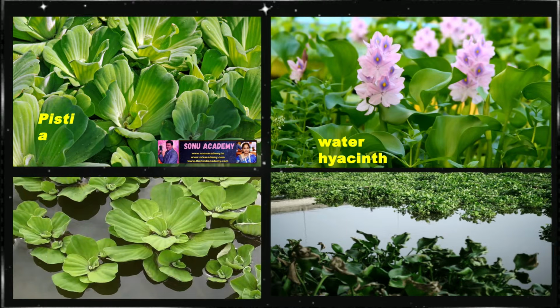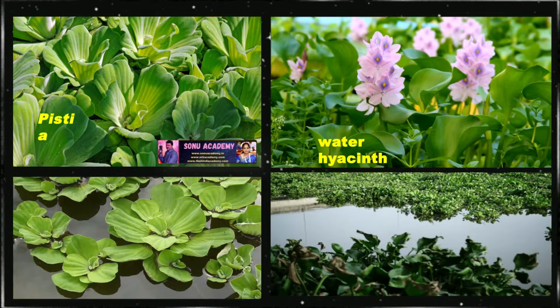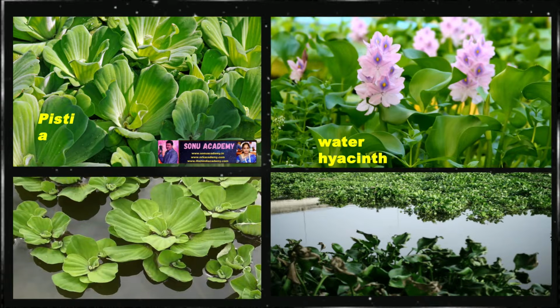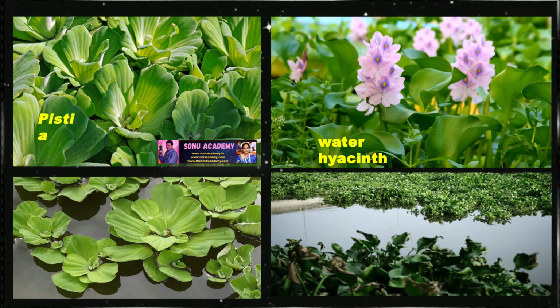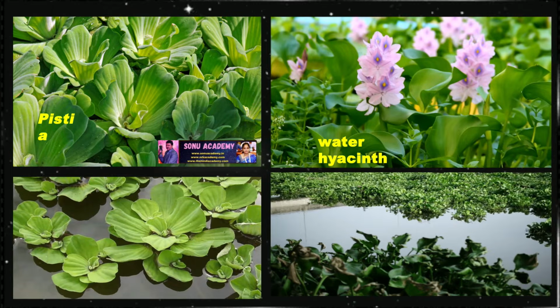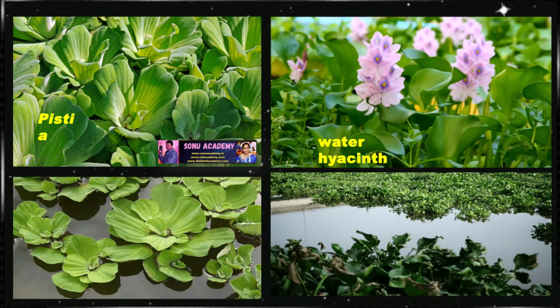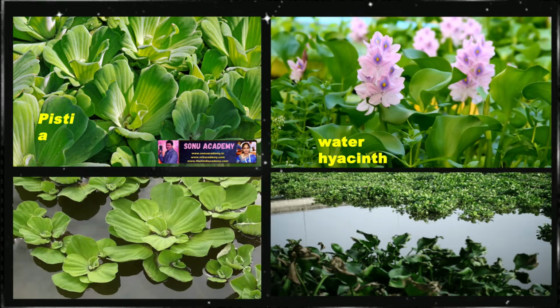Offset. Offset is the modification of a stem in which there is the growth of rosettes of leaves and a tuft of roots at each node, and offsets have short internodes. Examples of offsets are pistia, water hyacinth, etc.